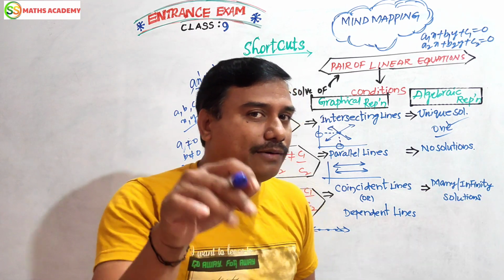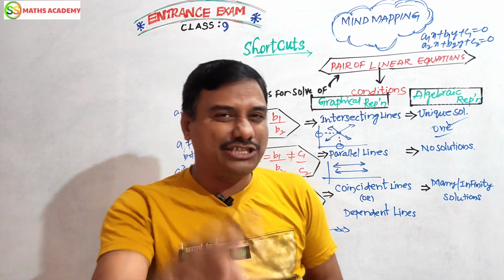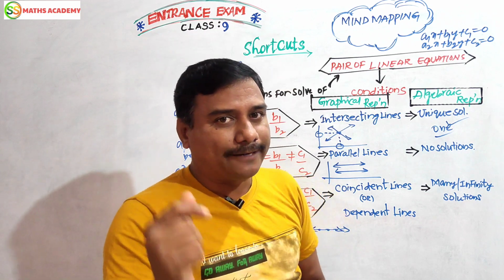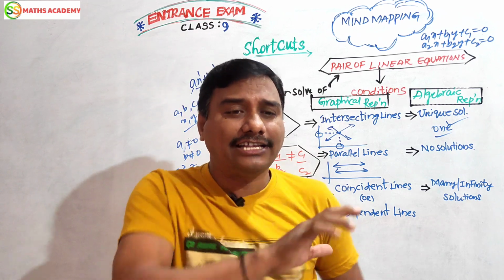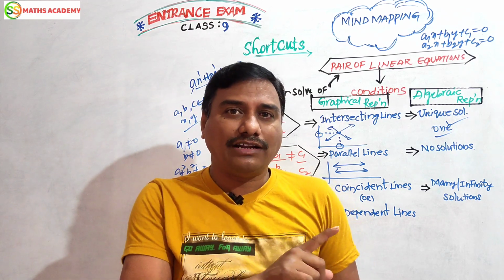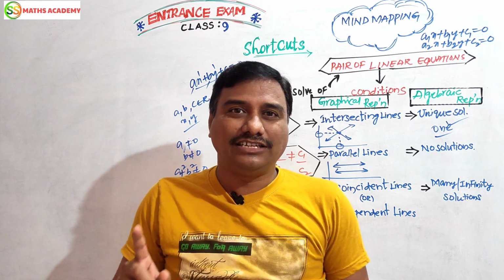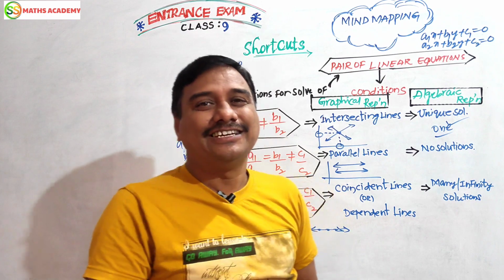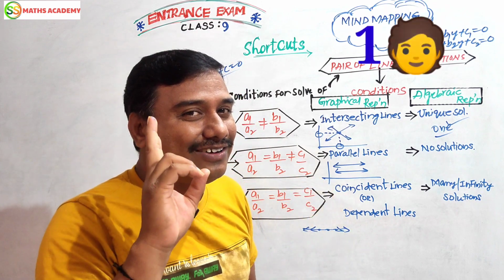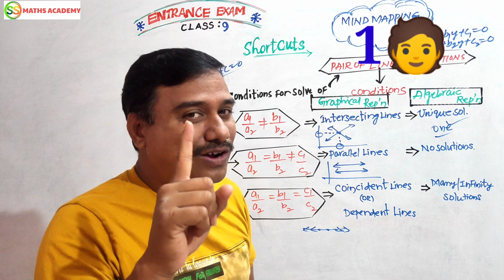Let me frame one question for your encouragement. Come on, children, come on. If two lines are said to be intersecting lines, then it has dash solution. Option 1: 2, option 2: 3, option 3: 4, option 4: none. What is the answer? Yes, you are right. Unique solution, one solution.